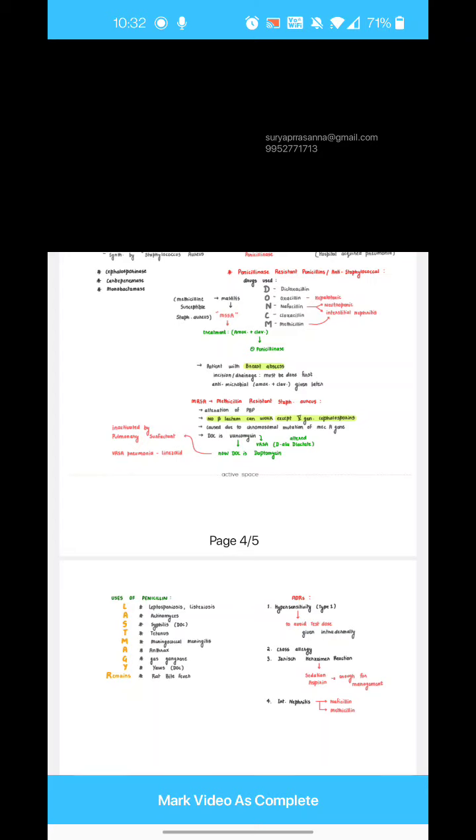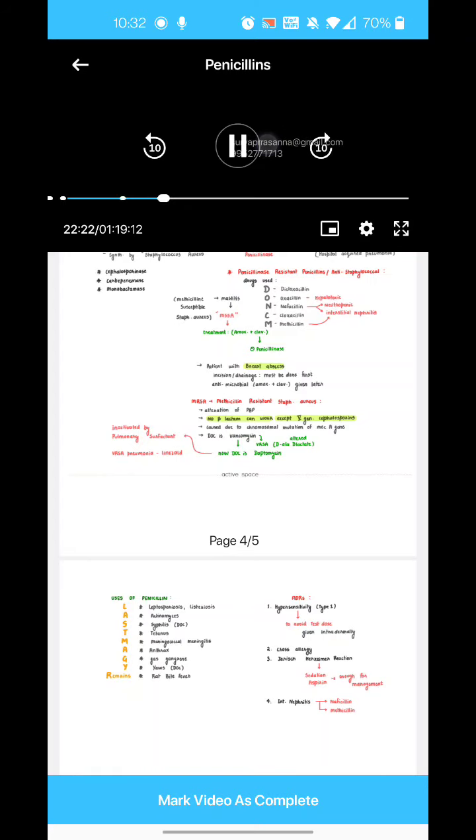Now let us finish off the other concept here. Bacitracin, you cannot give it IV. Systemic use of this drug is going to cause nephrotoxicity, and that's the reason we don't use it either orally or parenterally. What we use it as is a topical ointment. It will act more on gram positive and less on gram negative. So remember, it has more action on gram positive, less on gram negative, and you can use it in skin and soft tissue.